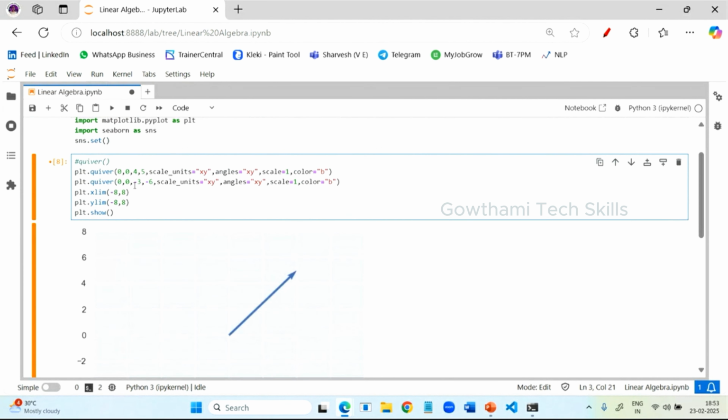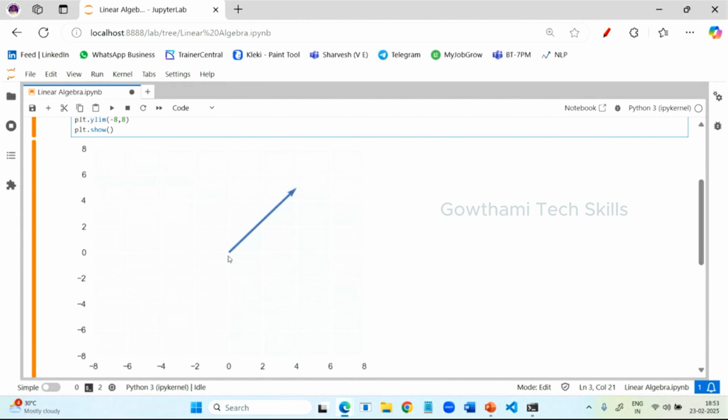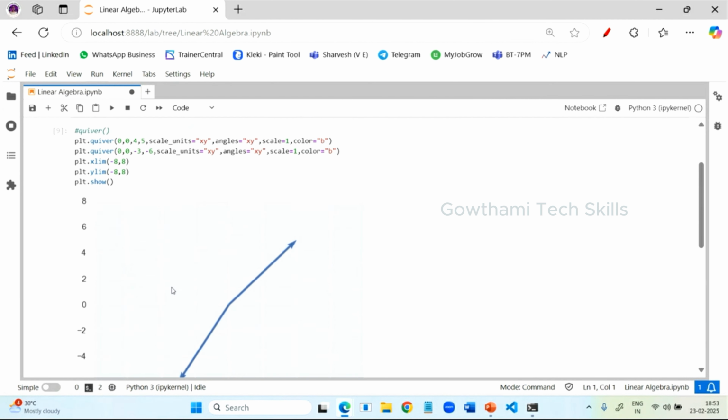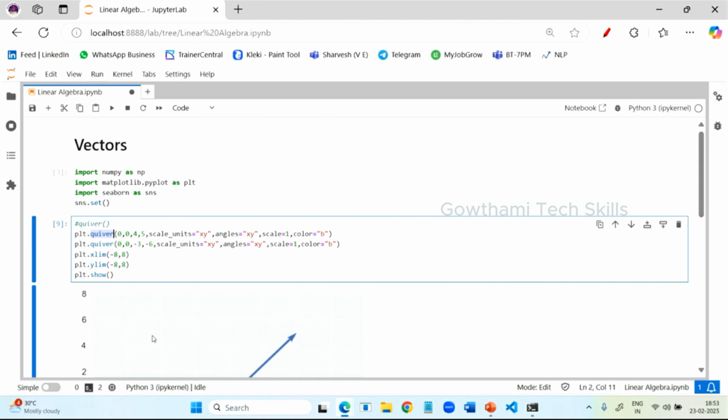This is from the origin 0, 0 only, and minus means it is going to be like this. So x-axis is -3, and -6 means here. The line is going to be plotted here. Okay, just run and check it. So now see here, it is plotted here. Yes or no? So this is how you will plot the vectors using quiver.